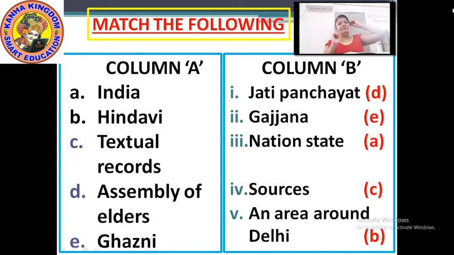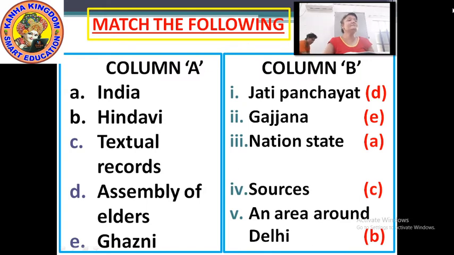India. The option is column B, number 3, nation states. Next, Hindvi.